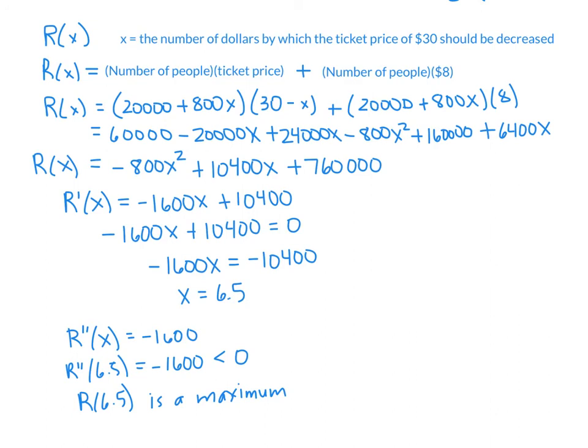Now let's think about how to interpret our answer of 6.5. We let x be the number of dollars by which the ticket price of 30 should be decreased. So this means the ticket price should be decreased by 6.5. It's currently 30, so subtracting 6.5 means the ticket price should be $23.50. By having a ticket price of $23.50, the team will be able to maximize revenue.